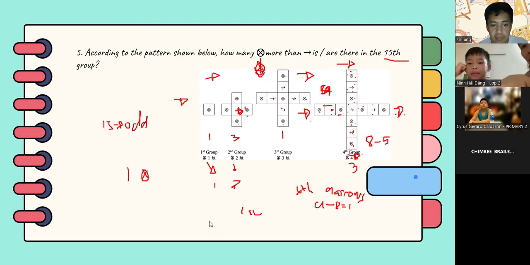So the answer here should be 1 instead of 3 because this is an odd number. Any questions? If none, we'll proceed to number 6. Again, just see the pattern if you encounter this kind of problem. Just find the pattern in this type of problem.